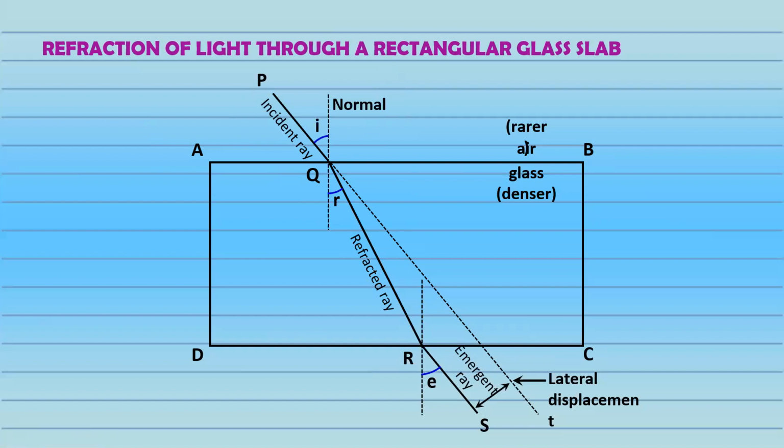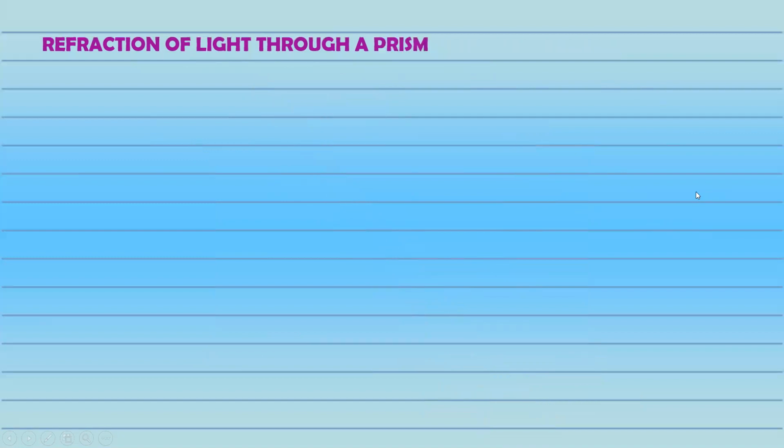So it can come in the exam: what is lateral displacement? It's simply the displacement that an emergent ray undergoes due to refraction. That's it. So this is the easiest way that this can be drawn. So this is refraction of light through a rectangular glass slab, right?